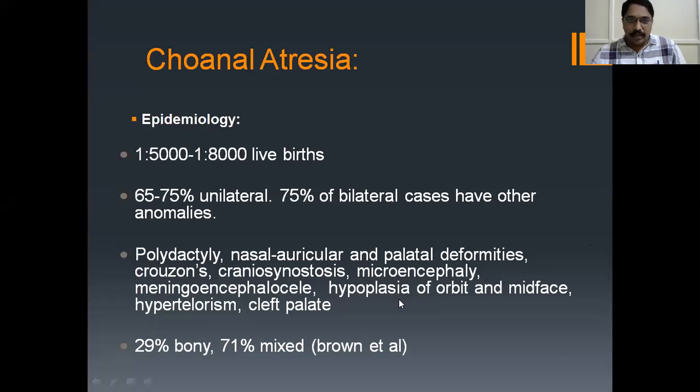Most choanal atresia is mixed, 71%, meaning bony and cartilaginous, and 29% is bony.